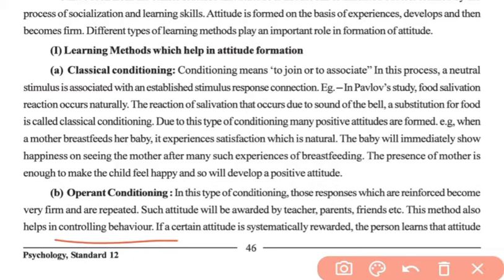For example, if a child speaks very softly, his parent would reward him. So for speaking softly, that child would develop a positive attitude. While if he does some mischief and his parents scold him, then that child will avoid doing mischief because he has developed a negative attitude, because the scolding, that is the reinforcement his parent gave, is a form of punishment to that child. So this is how operant conditioning helps in developing the attitude, okay?